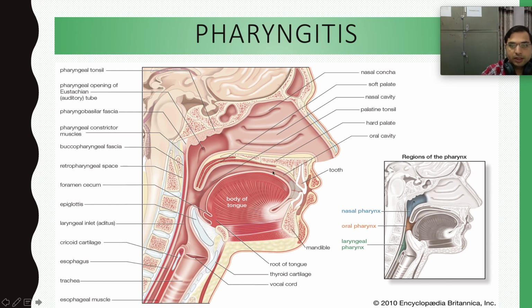So you can see the quick anatomy here. This is the oral cavity. Oral cavity is leading into the pharynx, right? This is the epiglottis, right? And this is the nasal cavity. This is the soft palate, and this one is the hard palate. The hard palate is followed by the soft palate, and then the epiglottis. Epiglottis covers the trachea, and behind the trachea is the esophagus, right?